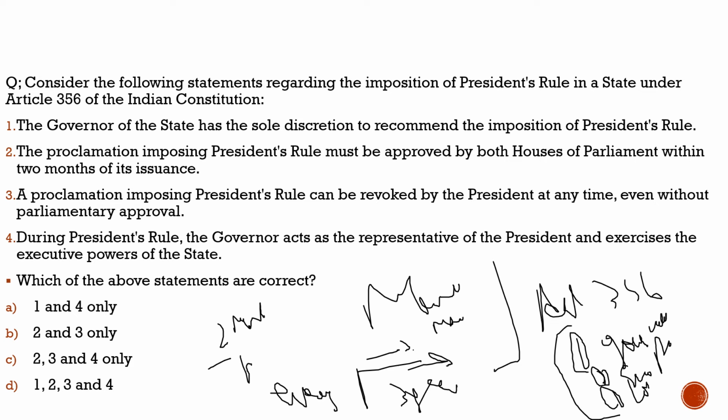According to the 44th Constitutional Amendment Act of 1978, if presidential rule will go beyond 1 year, it should satisfy 2 things. What are the 2 things which it should satisfy to go beyond 1 year? Here you need to know that. First, there is national emergency. Second, the election commission must certify why no elections are there in the particular state.